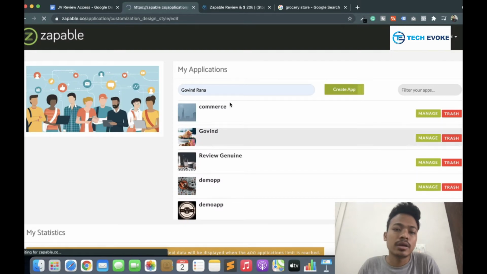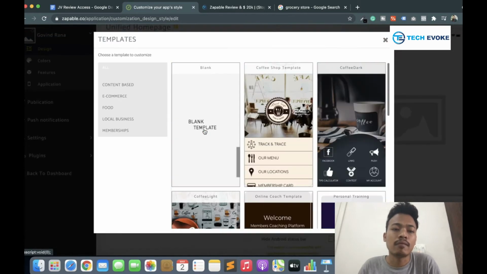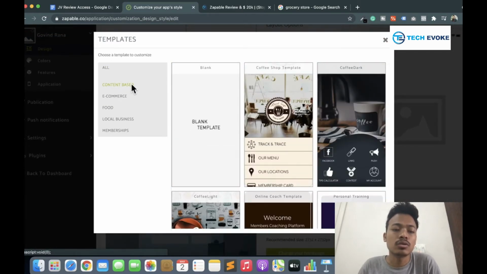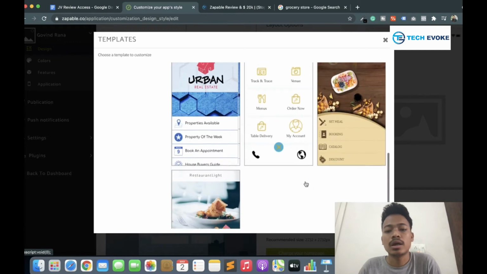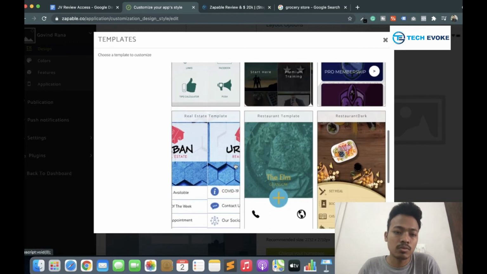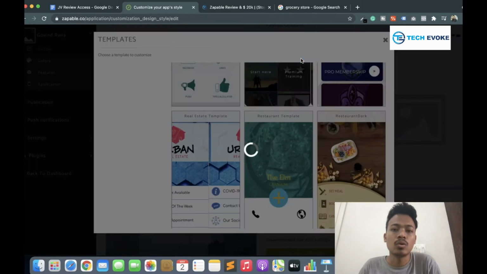After clicking on it, you can see that there are lots of templates available. You can choose a template on the basis of category, depending on what your business is and what you want to make an app for. I want to create a basic app, so I don't choose any category. Here are the templates, and I have to choose one. Suppose I am choosing this template right now.